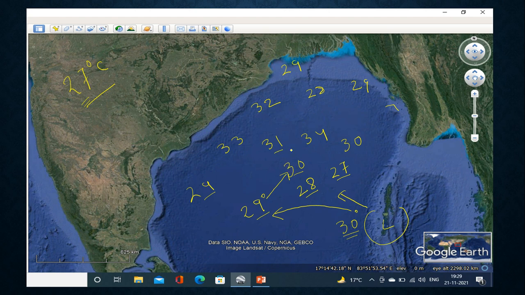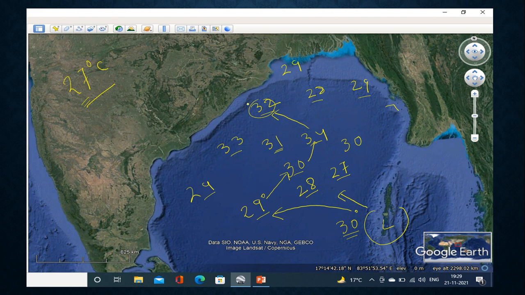Now the question is, from this 30, in which direction will the cyclone move? The cyclone has three choices: 33, 31, and 34. Compared to these three numbers, 34 is bearing the higher. So the cyclone will move towards 34. After reaching 34, there are three values: 32, 28, and 29. Compared to these three values, 32 is bearing the higher number. So the cyclone will move towards 32.